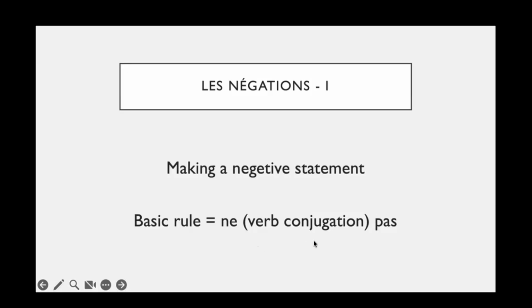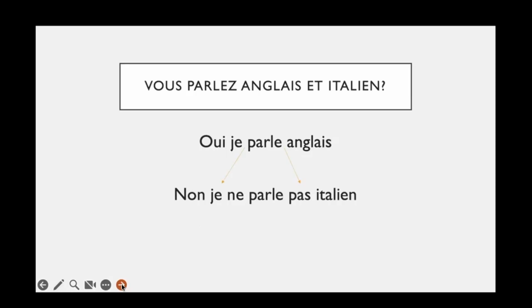Ne and the verb conjugation and then pas. So, remember the sentence that I just spoke. Je n'habite pas ici. I do not live here. So, this type of sentences we will be able to make after this video, right?